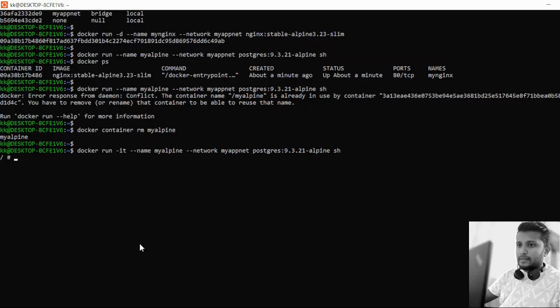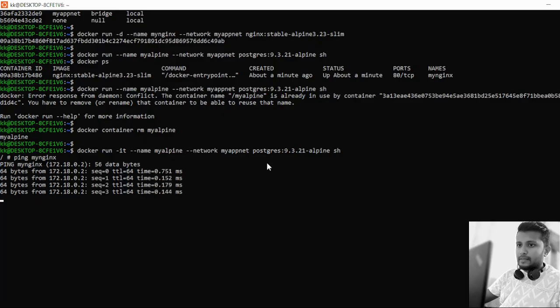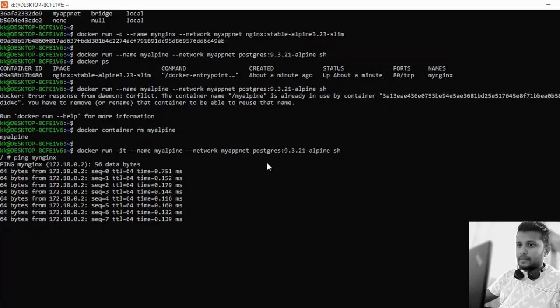Now, as we just discussed, we'll try to reach the container my nginx from this container. So let's try to reach it with the ping command. Perfect, right? So we're able to reach this container with its name.